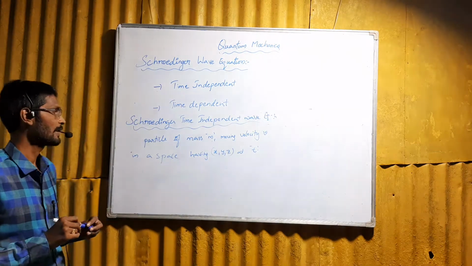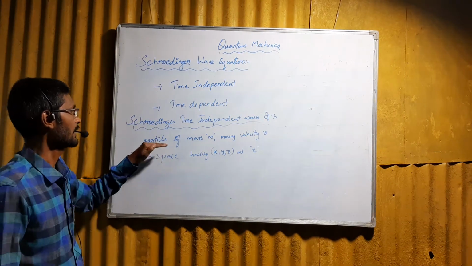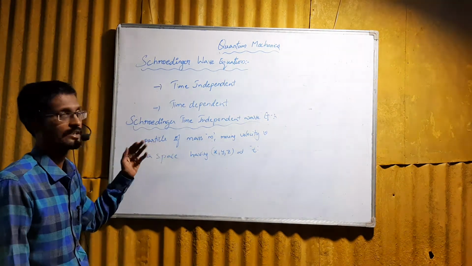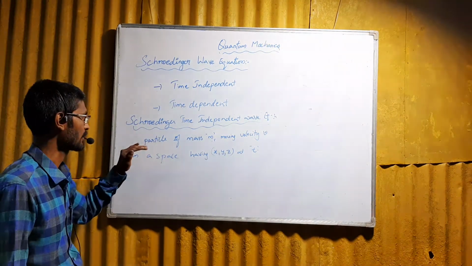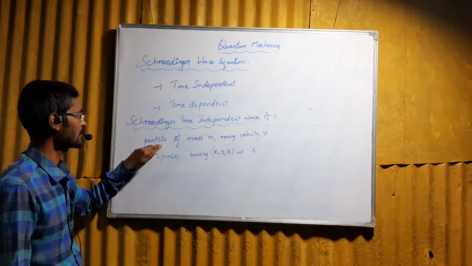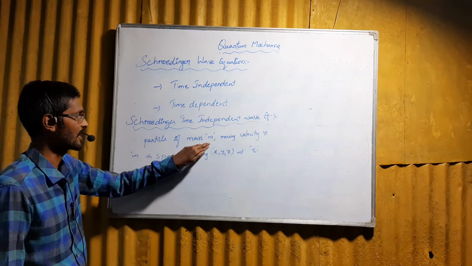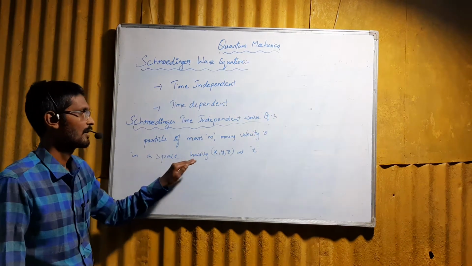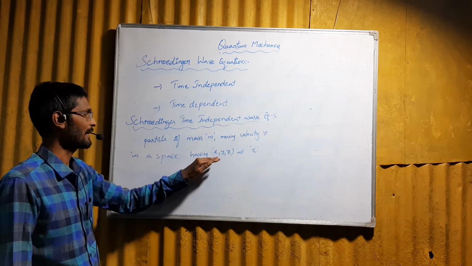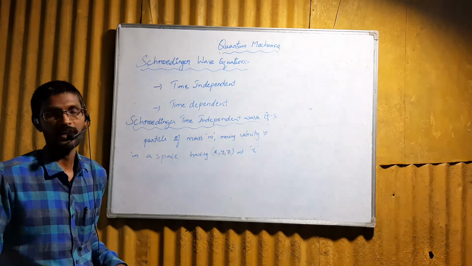For easy understanding, let us assume this particle as an electron, or a charged particle, or nucleus, or atom, or molecule. So this particle has mass m, moves with velocity v in space, and has coordinates x, y, z at a time t.